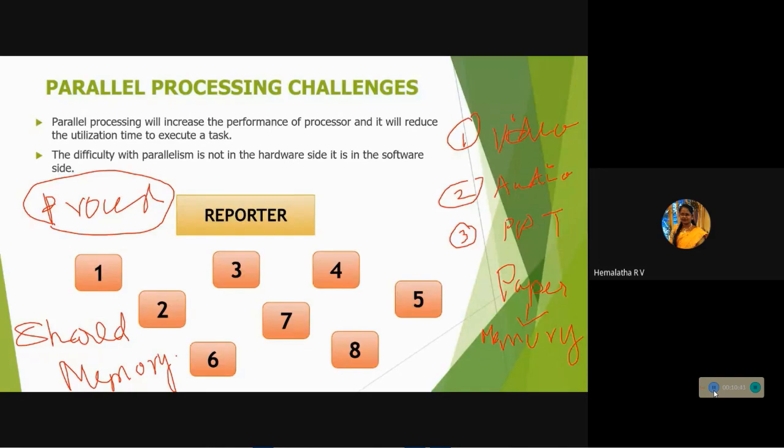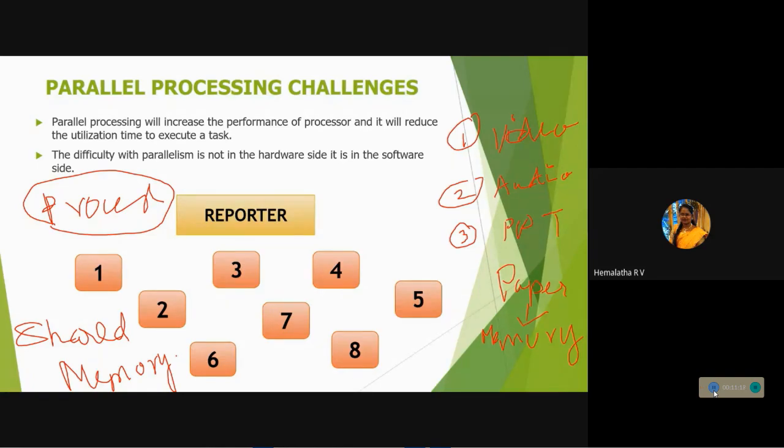So Google is a good example of shared memory itself. The Google server is very large, so you are able to get your information from the Google server. The server acts as a memory. As I told you with the three computers, now the number of users will be the computers. The users access Google, and Google is my shared memory, sharing information with multiple users. This relates to the concept of parallel processing challenges.